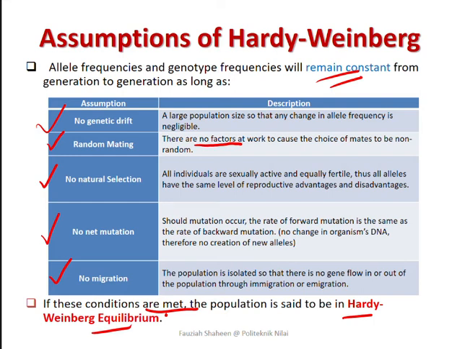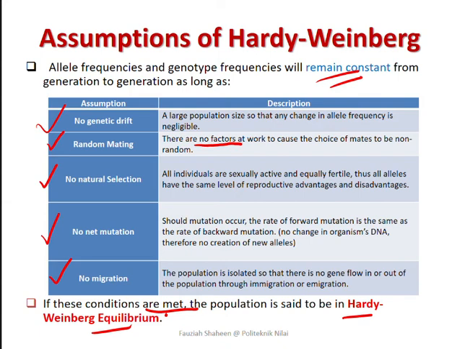No net mutation just means there is no change in the allelic frequency due to mutation. Okay, no change in allelic frequency due to mutation. For a population to be at Hardy-Weinberg equilibrium, there can be no change in allelic frequency due to mutation. Any mutation in that particular gene or any other particular gene would change the balance of the alleles in the gene pool. Mutations may remain hidden. So again, in a large population, mutation can remain hidden, but for a smaller population, this mutation can show quite significantly, right?